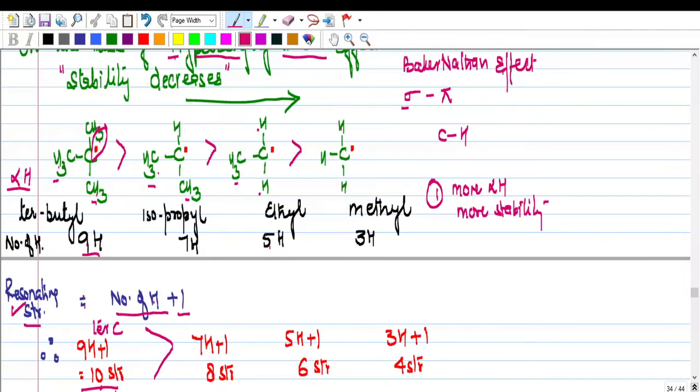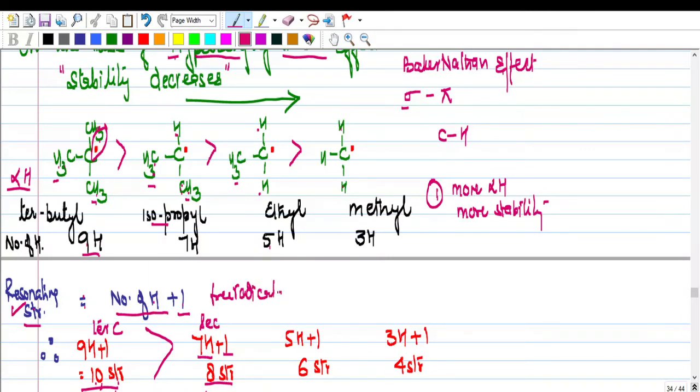Then when we talk about the secondary free radical, say for example isopropyl, 3 plus 3, 6 plus 1, there are 7 hydrogens plus 1, so there are 8 structures. Always remember 10 is greater than 8, so tertiary is more stable than secondary free radical.